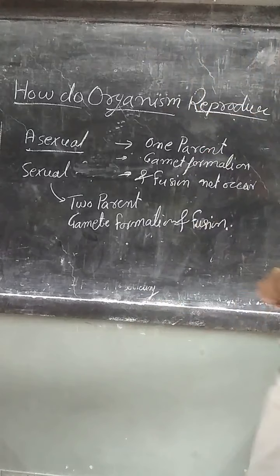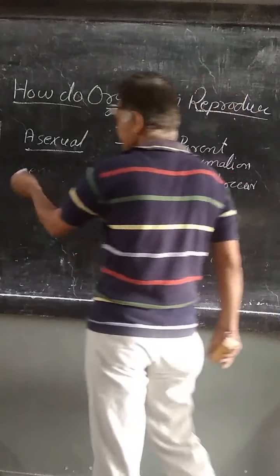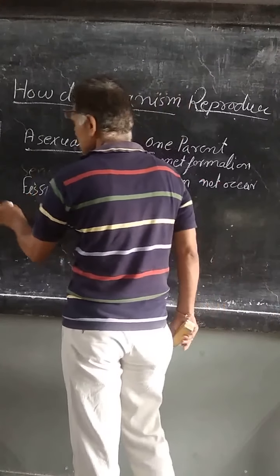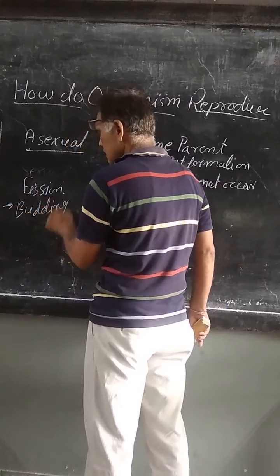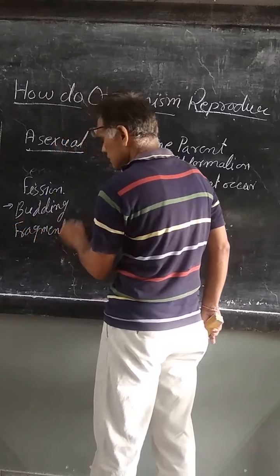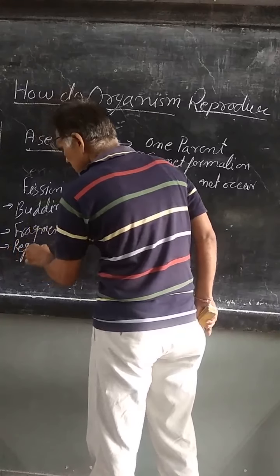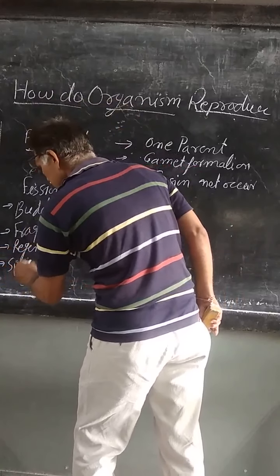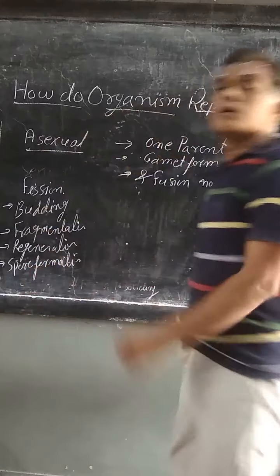Now, asexual reproduction is of different types: fission, budding, fragmentation, regeneration, spore formation, and vegetative reproduction.